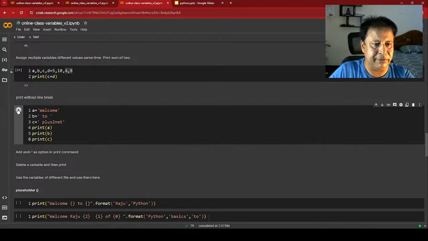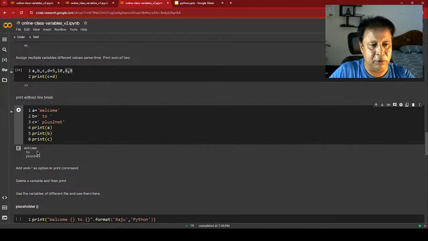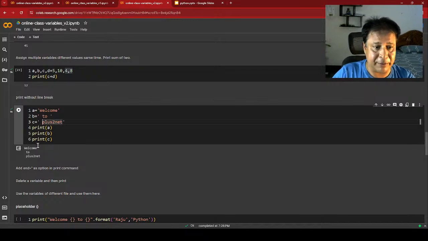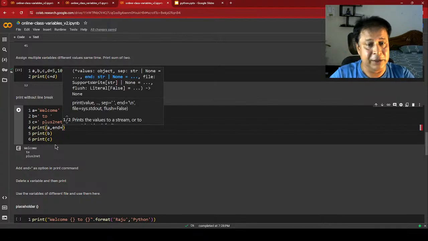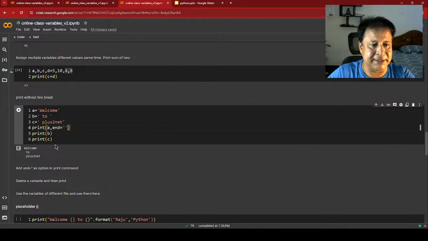Let me run this. Okay, welcome to plus 2net, slightly misaligned because I have given a space here. But now my requirement is without a line break, so that it comes in one line. The reason is there is an attribute end, which by default takes the value of a line break, so automatically the line break is added. I don't want that.